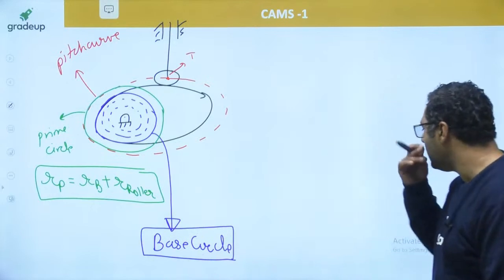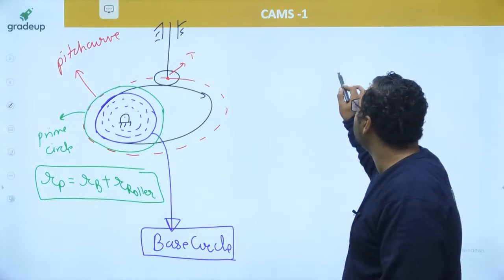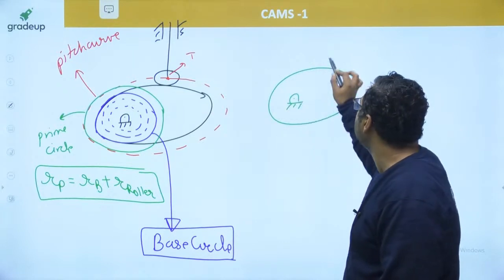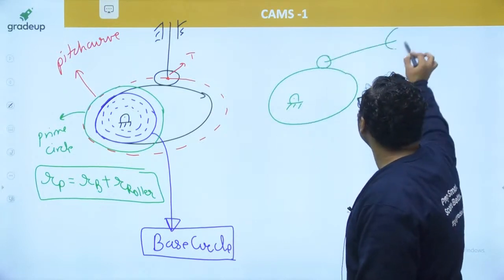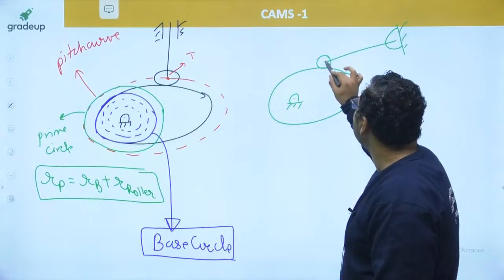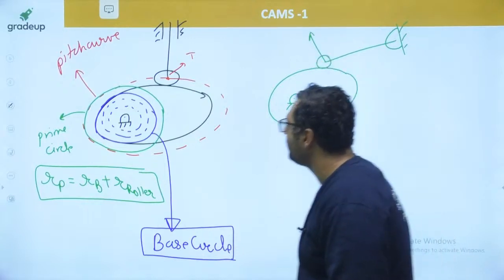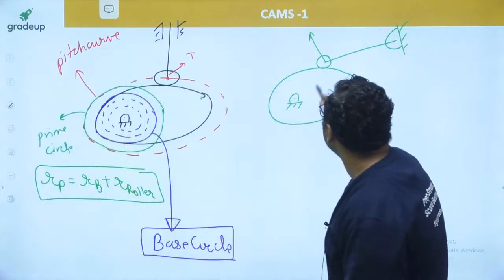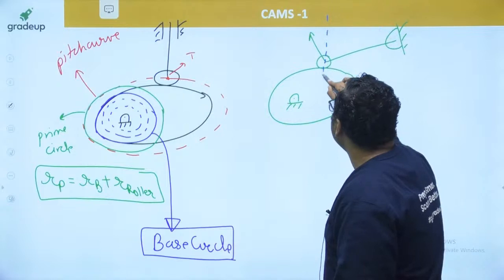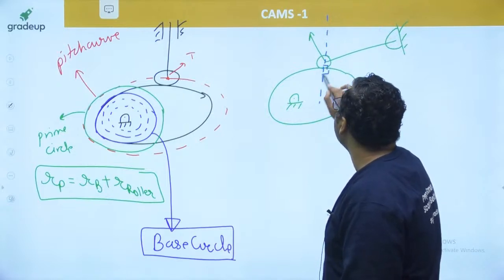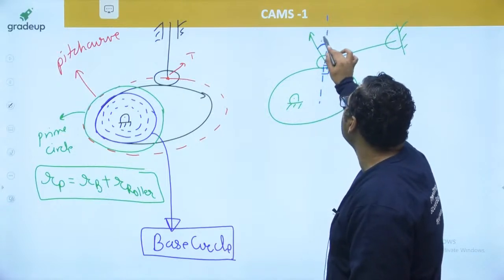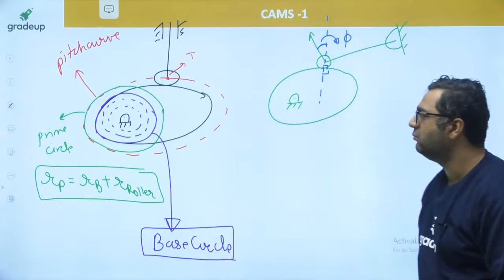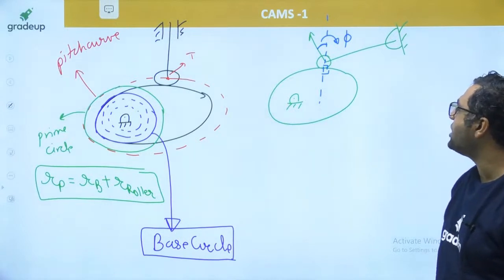So guys, when we are talking about the next thing, if you are talking about this to be a cam, and let us say we are having this to be a follower. You know that the direction of follower velocity will be this. And if I plot a perpendicular to both follower and cam profile, it is this. This is perpendicular to both the profiles. The angle between these two is said to be the pressure angle.